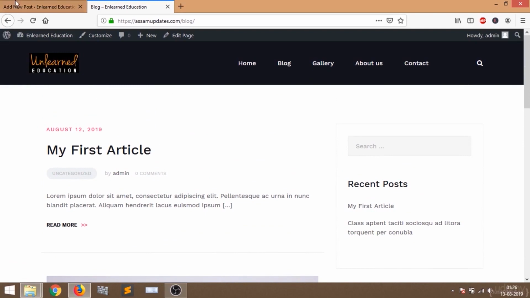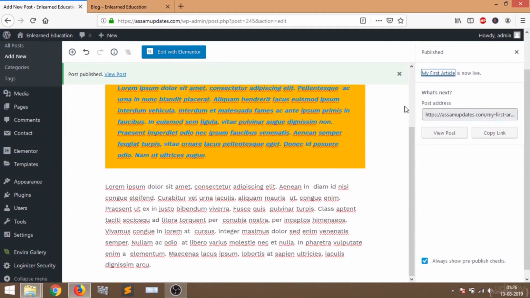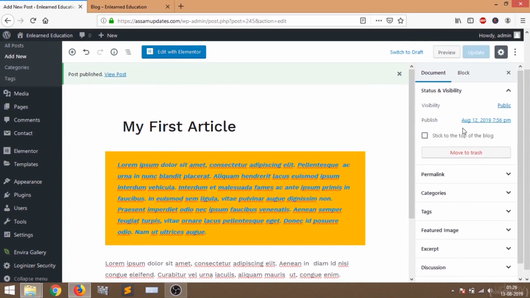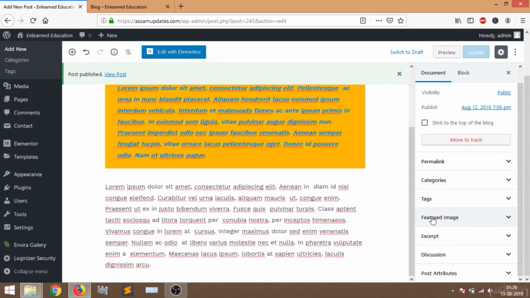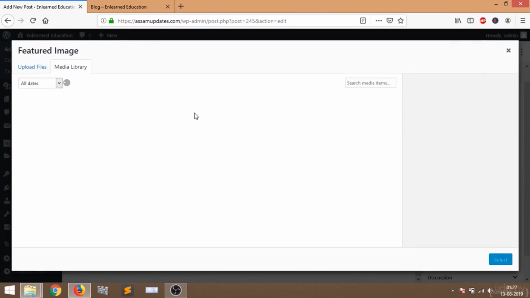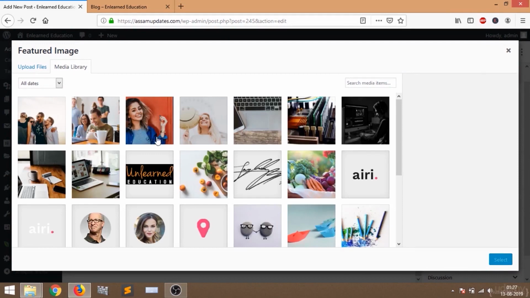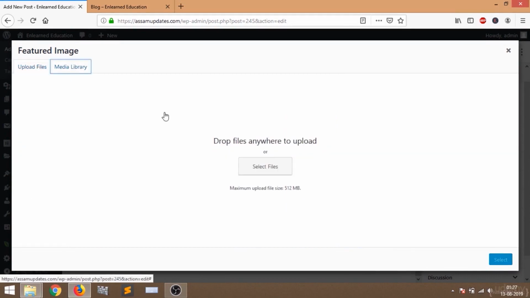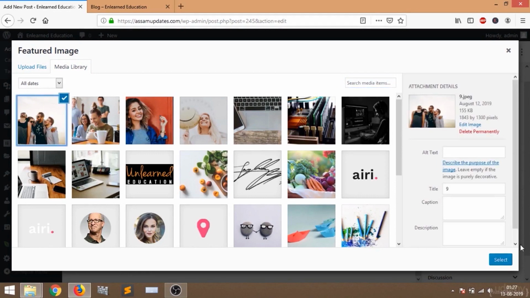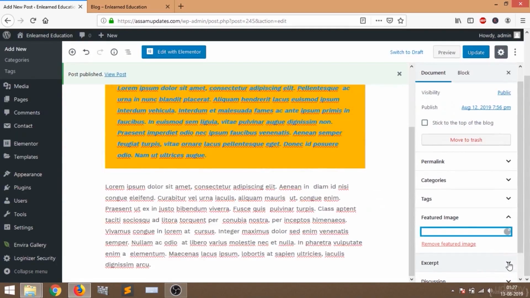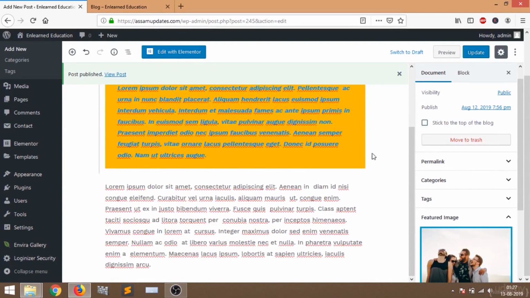Let me go back to the post and edit this. To add a featured image, you can see the option on your right side. Click on set featured image, then you can select it from your gallery, or you can upload a new file. I'm going to select it from the gallery, that means from my media files. I'm going to select this and click on select. So my featured image is added.